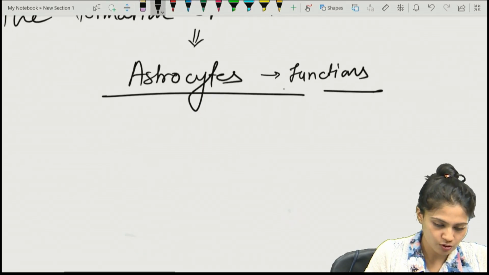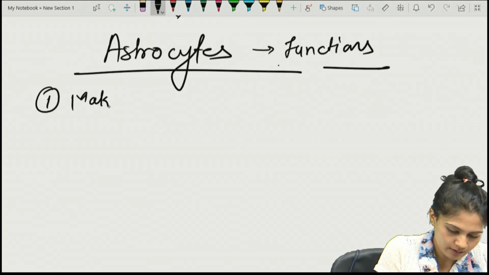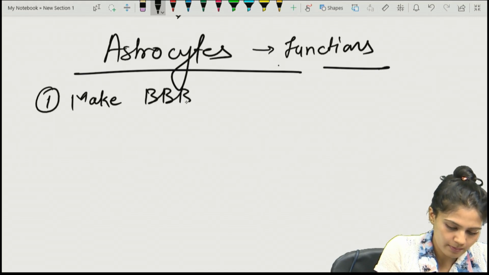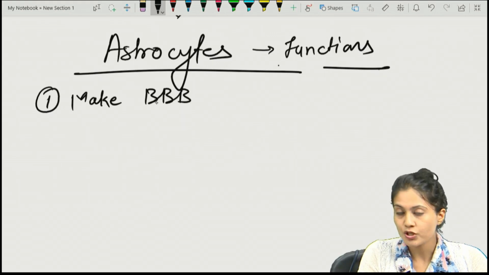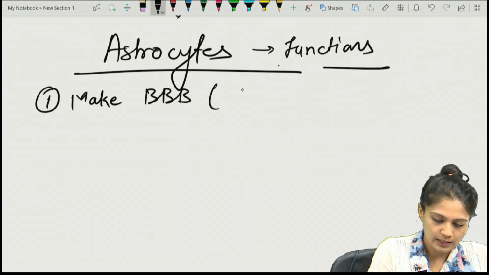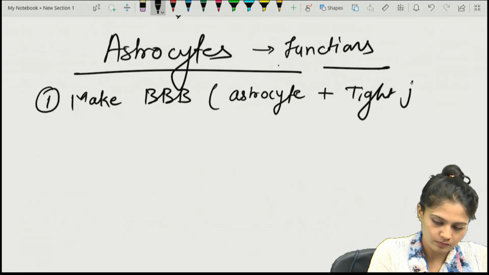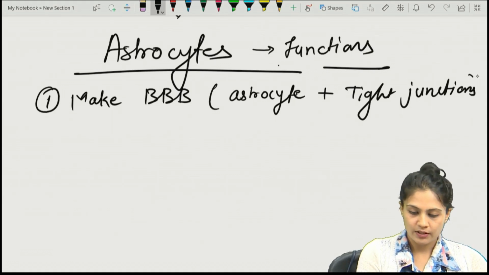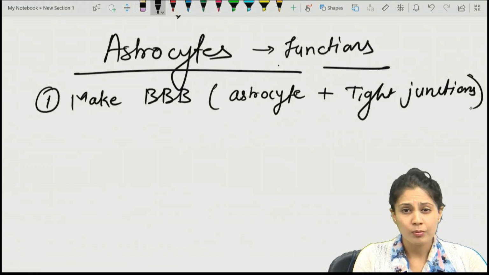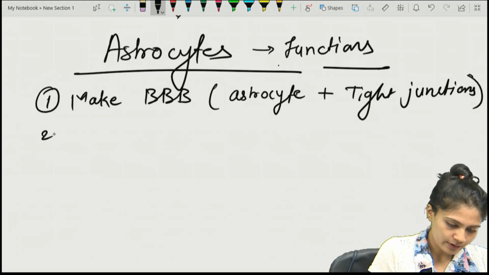What are the different functions of the astrocyte? One that we just discussed is that it makes the blood-brain barrier. What is this blood-brain barrier? It is a combination of the astrocyte as well as the tight junctions. Occludin and claudin form the tight junctions, but the astrocyte is one of the major parts of the blood-brain barrier, right?